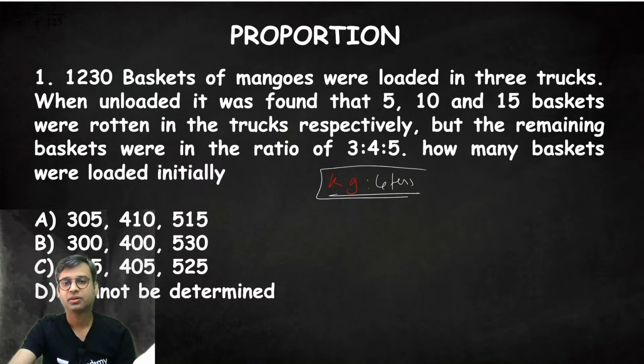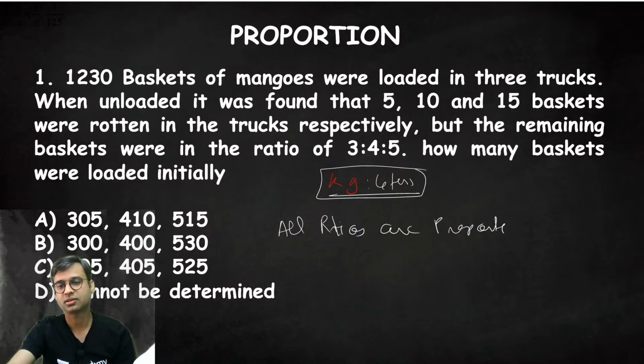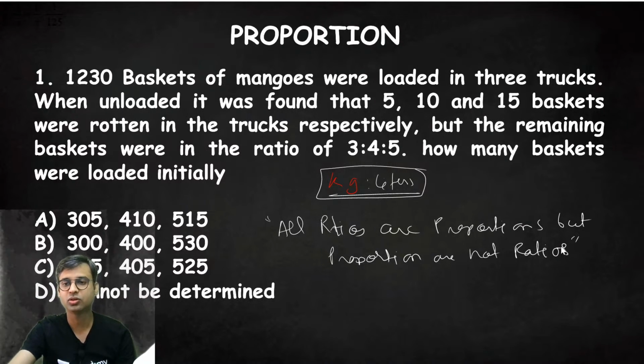So I can say all ratios are proportions, but all proportions are not ratios. Okay, write this line in your notes.